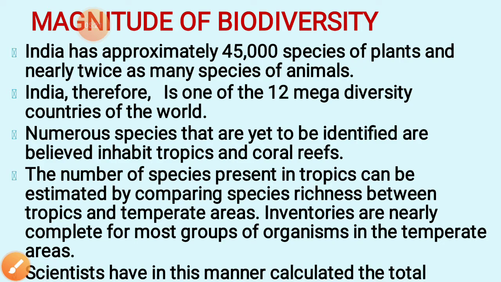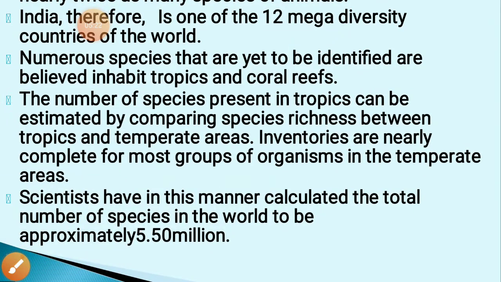Inventories are nearly complete for most groups of organisms in the temperate area. In this manner, scientists have calculated the total species in the world, approximately 5.50 million. So scientists by this method collect the approximate number of species in the world.